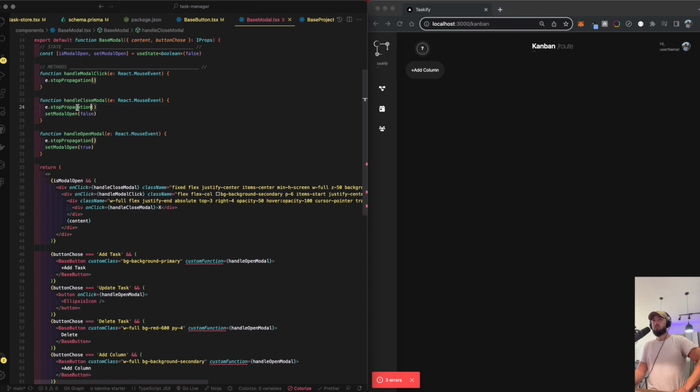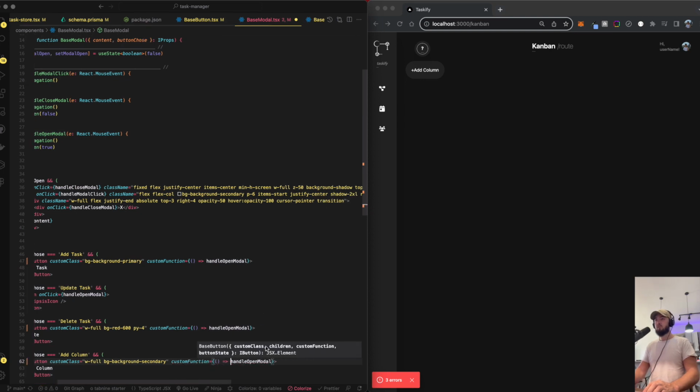So this is the largest spot where we're using the e-stop propagation. So I wonder if we now pass an e right here like this. Oh, okay. So there we go. Let's go ahead and do that for all of them. See if our modals all still work.